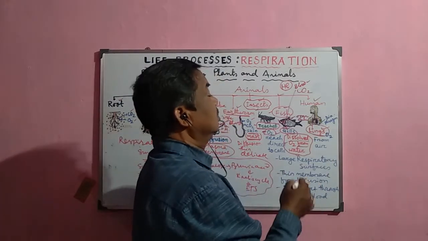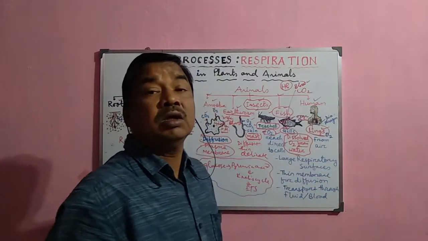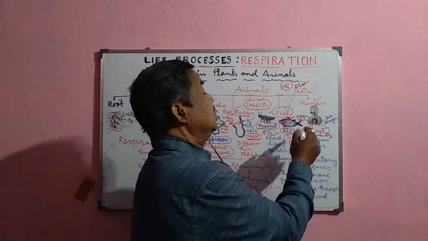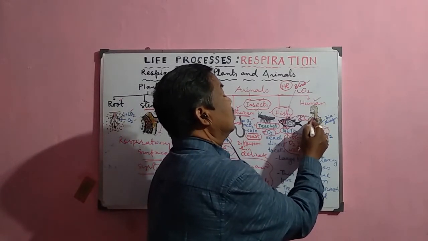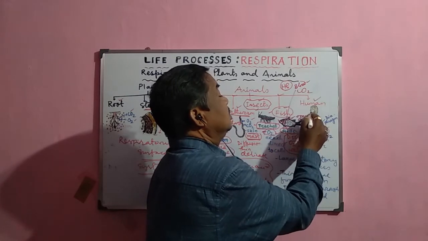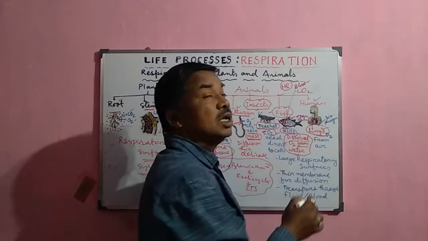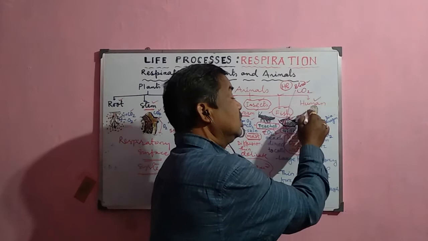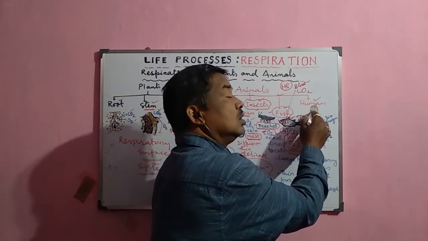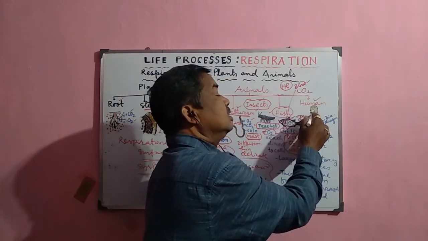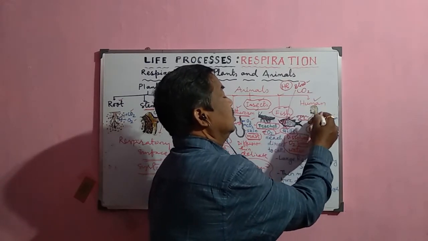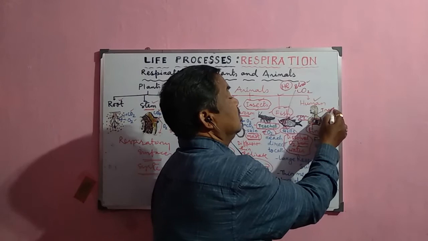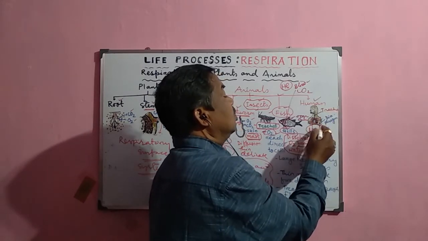These lungs are present in the thoracic cavity, and inside the thoracic cavity the diaphragm is there, and two lungs are there on either side. Look here, this is the nasal opening through which the air enters into the nasal passage, and the pharynx is there, larynx is there, then the trachea, this is called the trachea, and after that it is the bronchus, then the bronchiole.